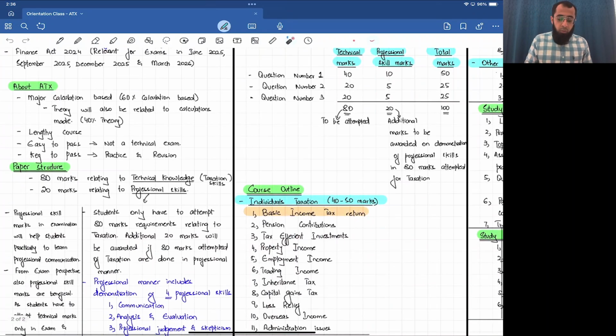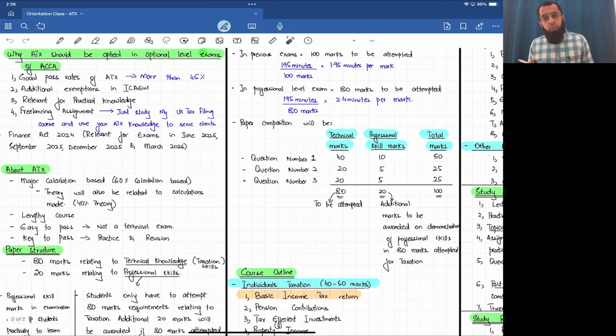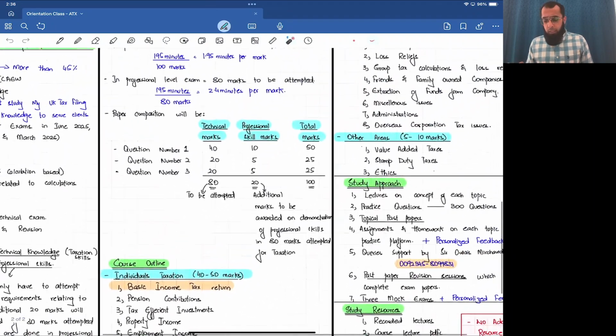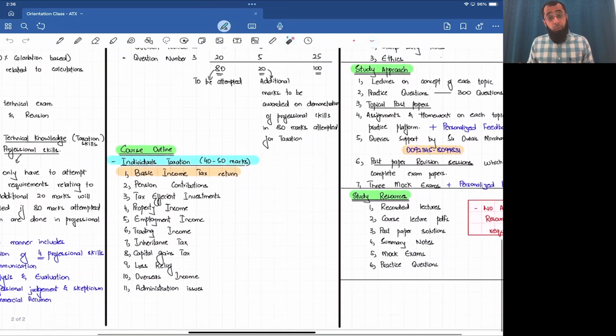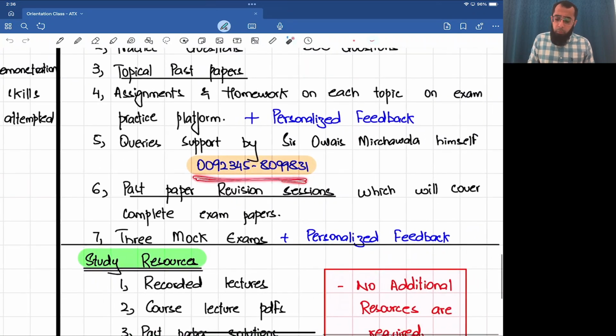You first earn, then you pay the tax. We looked at what this course is about. We looked at the paper structure, technical marks, professional skill marks, time allocation. We looked at the course outline, study approach, and the study resources. Still, if you have any queries, you can always connect with me directly on my WhatsApp number. Just drop me a WhatsApp and you'll get a response. Normally it's immediate or in a few hours, but maximum it can take up to 24 hours because sometimes I'm in classes or something like that. But otherwise, you'll always get a response.